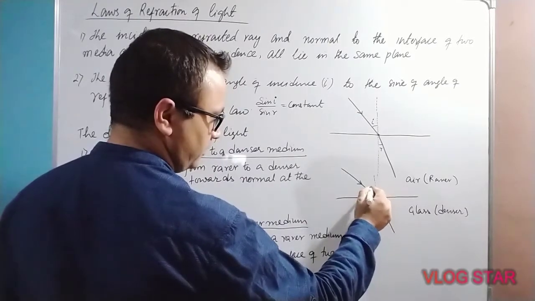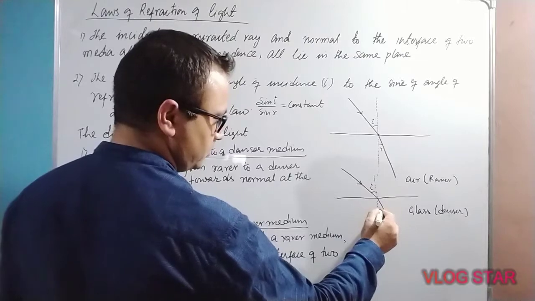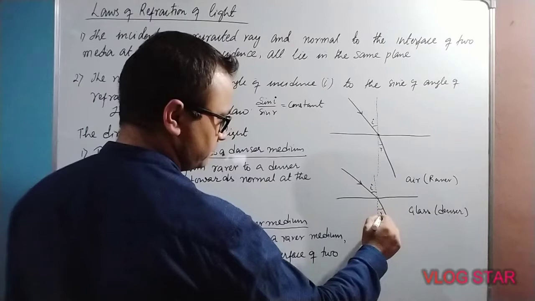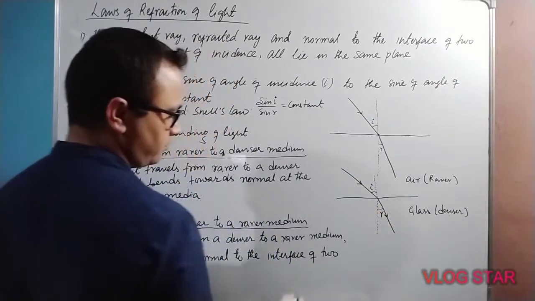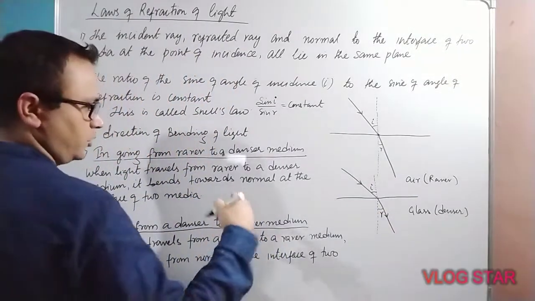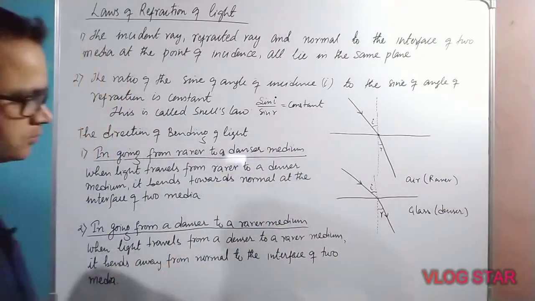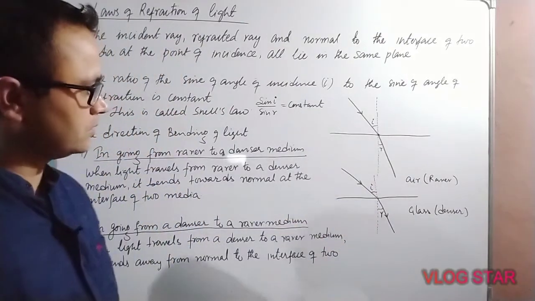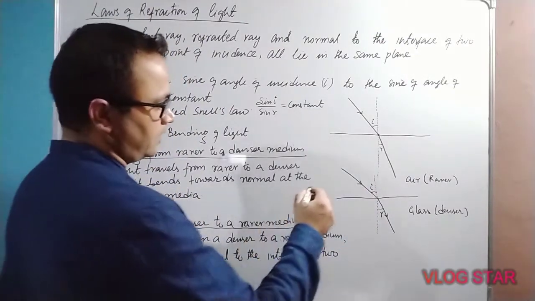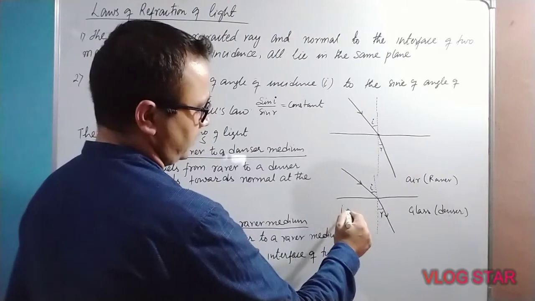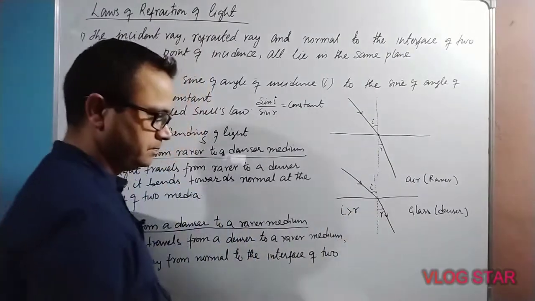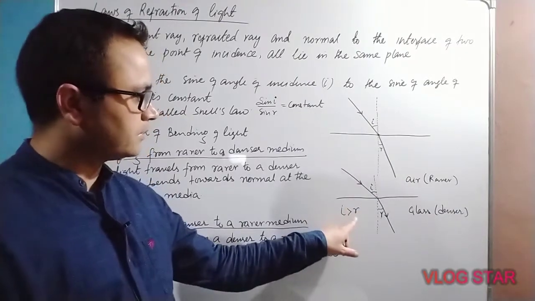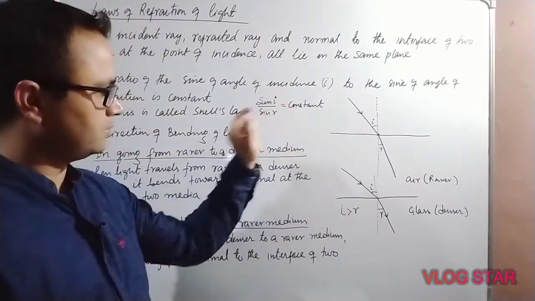This is angle I, and the angle between the refracted ray and the normal is angle R. So when light travels from rarer medium to denser medium, the angle of incidence is greater than the angle of refraction.